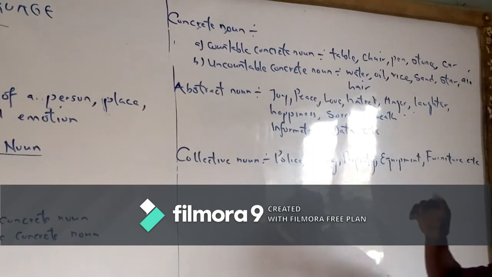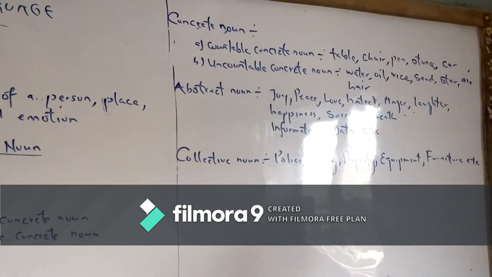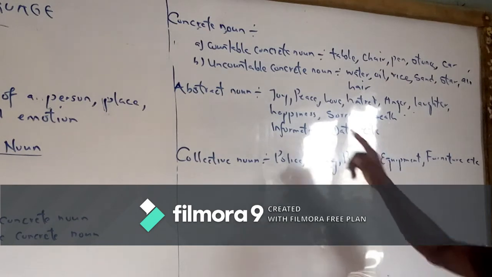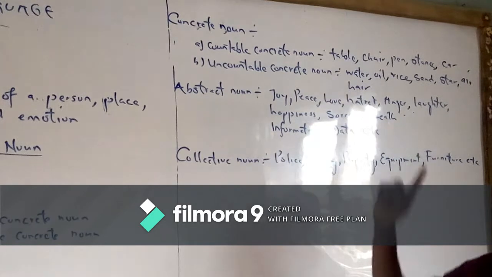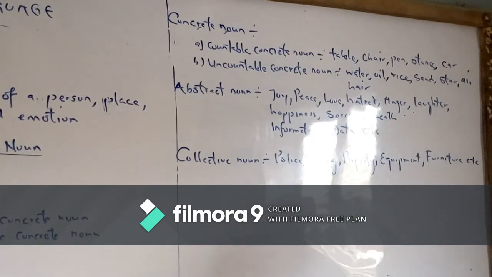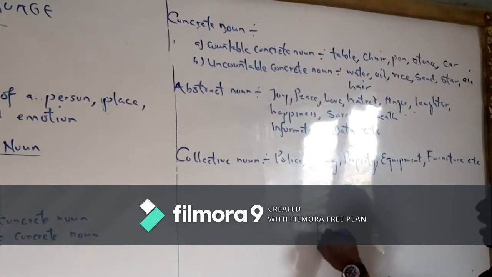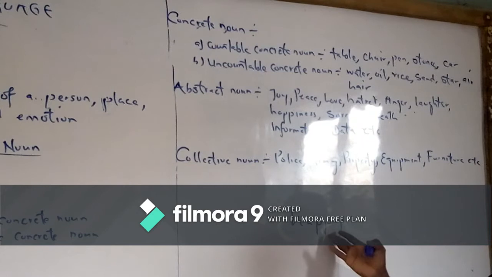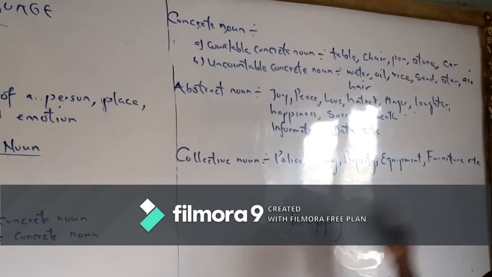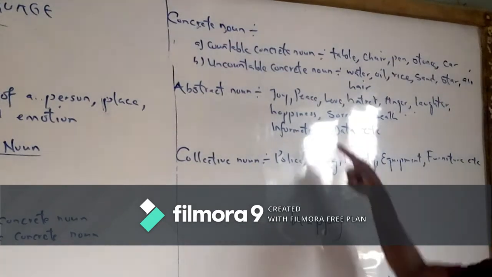Please take notes of the following. The way you use these nouns, they can be transformed to become adjectives. Happy: I am happy. It's no longer a noun. So happy is not a noun. Happiness is a noun.